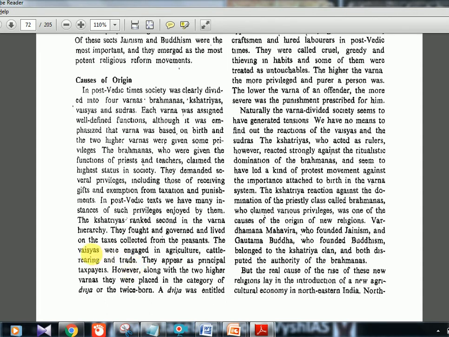The term Vaishya is derived from the term Vis. Vis is actually like Jana, that is the tribal unit or the group of people. And they were actually the taxpayers, you can say, because they are the working class. And then the last one will be the Shudras, that we'll see in the next paragraph.